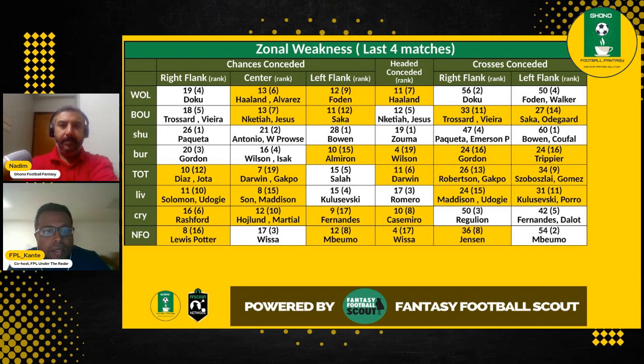And also, Bournemouth also tends to concede a lot of goals from headers, etc. So whoever plays through the middle could be a good matchup there as well. As for the West Ham and Newcastle boys, we'll talk about them later, right? In our suggestion for the week, so we'll talk about Bowen and Gordon. Touch more on them later in the video today.